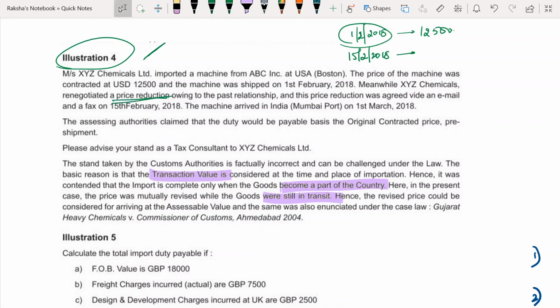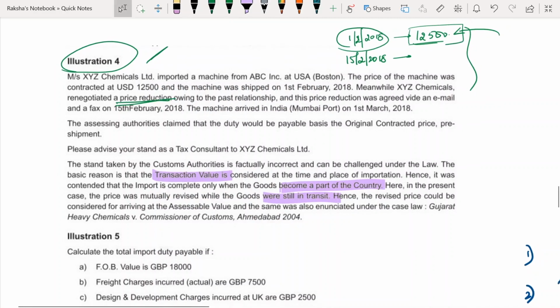Now the assessing authorities are saying, the first time you decided to transact, your contract was for 12,500, so the assessable value for customs duty should also be 12,500. But if you remember, first and foremost we discussed that we are going to take the transaction value.